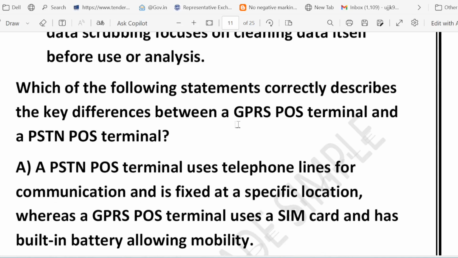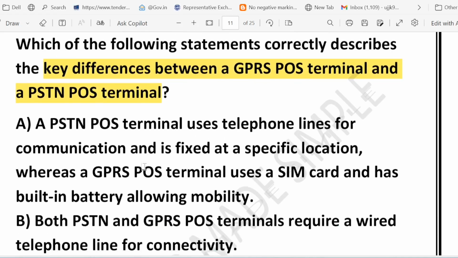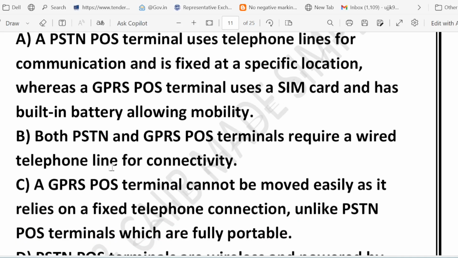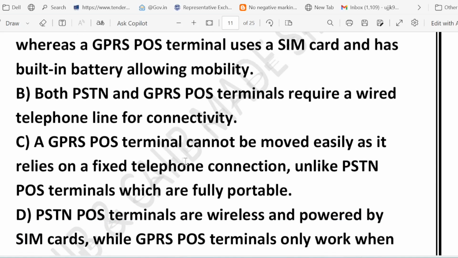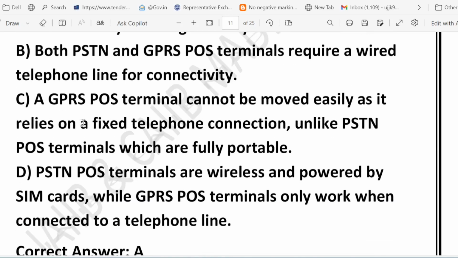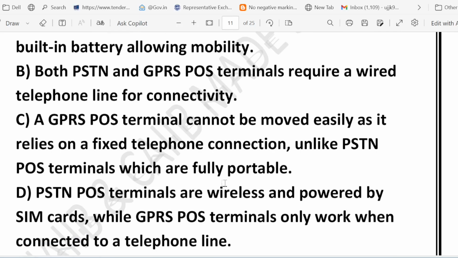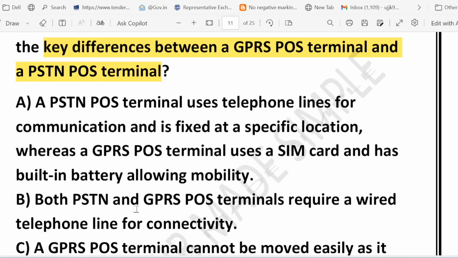Which of the following statements correctly describes the key difference between the GPRS POS terminal and a PSTN POS terminal? Option A. A PSTN POS terminal uses telephonic line for communication and is fixed at a specific location, while a GPRS POS terminal uses a SIM card and has built-in battery, allowing mobility. Option B. Both PSTN and GPRS require a wired telephone line for connectivity. Option C. GPRS POS terminal cannot be moved easily as it relies on fixed telephone connection, unlike PSTN, which are fully portable. Option D. PSTN POS terminals are wireless and powered by SIM card, while GPRS only works when connected on telephone line. So this kind of question appeared in the examination.